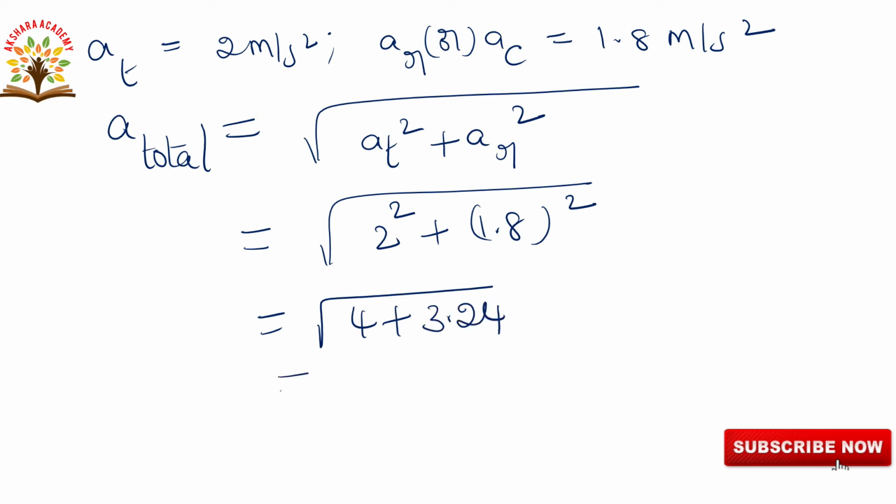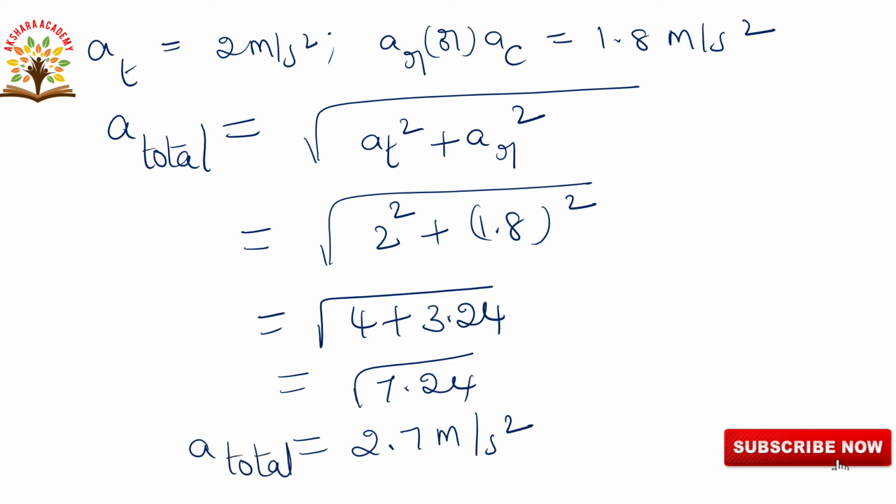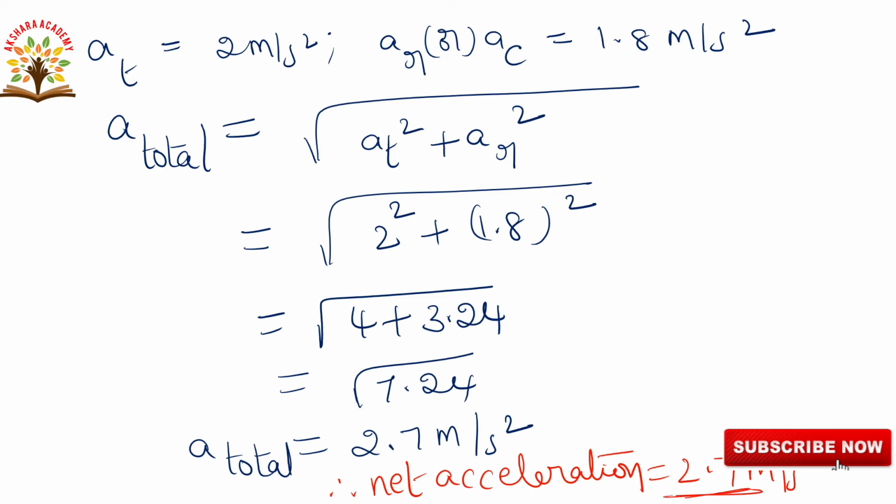So that is equal to the root of 7.24, which is approximately 2.7 meters per second square. This is A total. So the final answer is net acceleration is equal to 2.7 meters per second square. This is the final answer. Okay, next we will go to the next question.